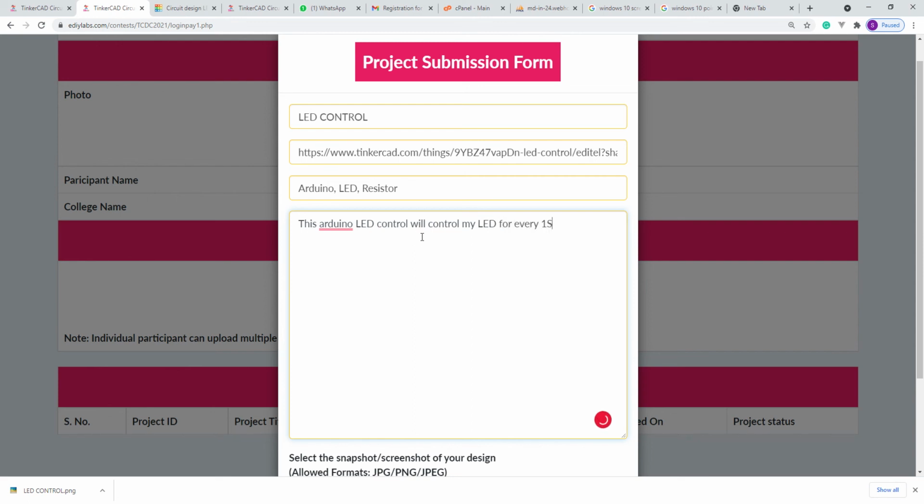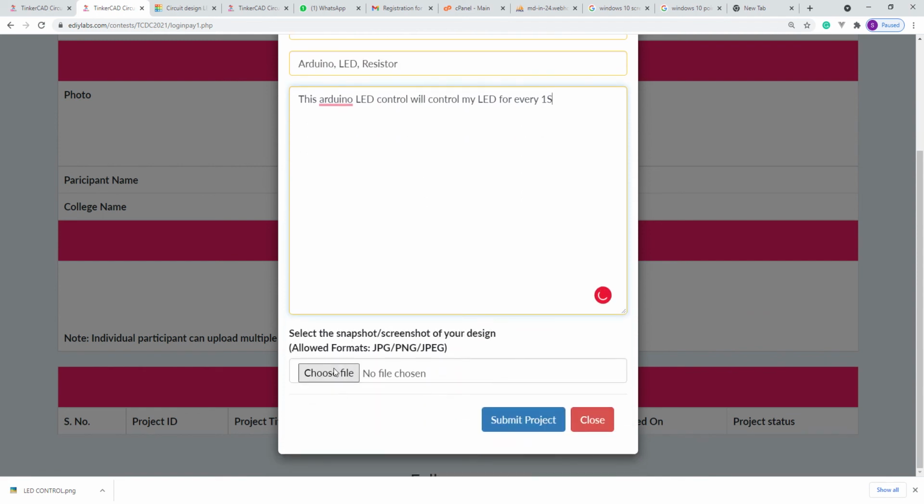Like that, you can give some description over there, and after that you have to choose the image. As I already said, I have saved it on my desktop as an LED control image. Select that, click open, and click submit. Once you click it, you see your project has been successfully uploaded and is waiting for approval to get published. Once approved, it will be published.